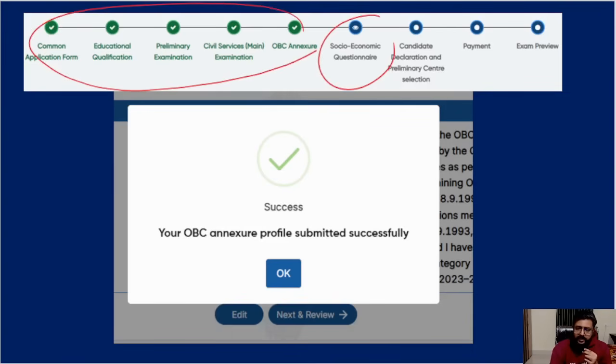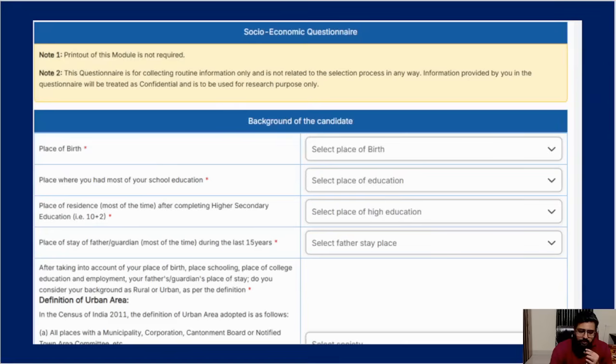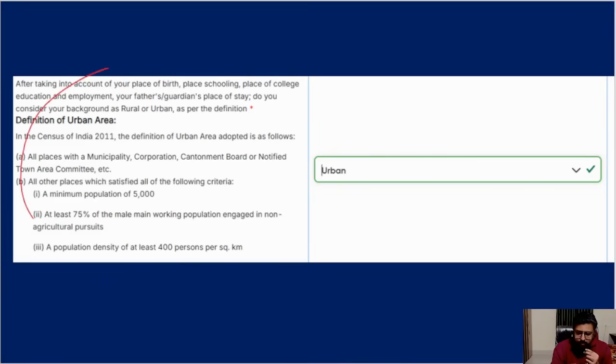Okay, then you have to go to the biggest headache, the socio-economic questionnaire. They are going to ask you whether you live in a rural area or an urban area, and many such social status questions. Okay, see here, your place of birth, your school, your residence, and all of this is drop down. Like, is your place a town, a taluk, a village, a district headquarters, a district main city, different options are there. So you have to choose that, and after you choose all that, they ask a question based on where you lived the last 10-15 years, as per the Census of India Act and the definition of urban area: do you think you are living in an urban area or a rural area? Okay, so that you have to know.